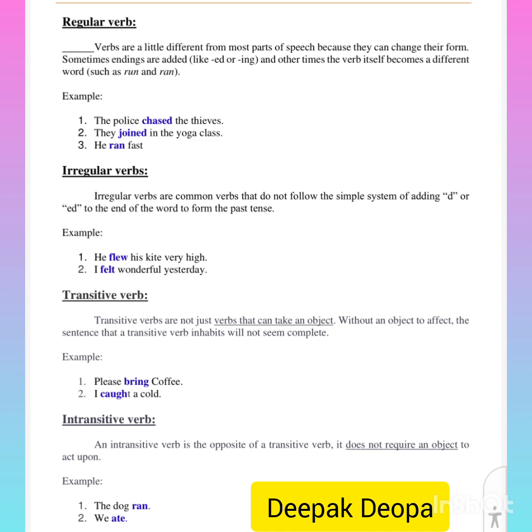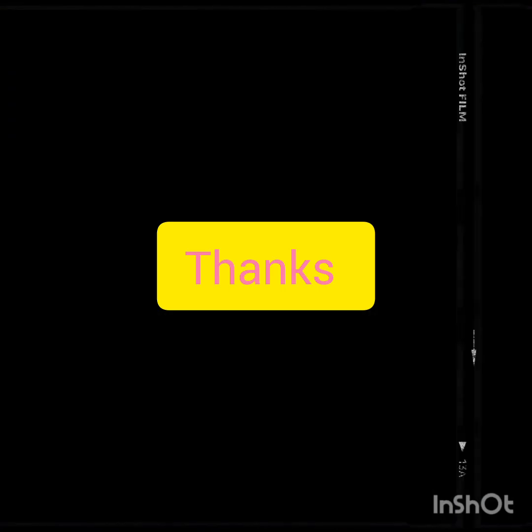Transitive verb. Transitive verbs are verbs that take an object. Without an object to affect, a sentence that a transitive verb inhabits will not seem complete. Example: Please bring coffee. I caught a cold. Intransitive verb. An intransitive verb is the opposite of a transitive verb. It does not require an object. Example: The dog ran. We ate.